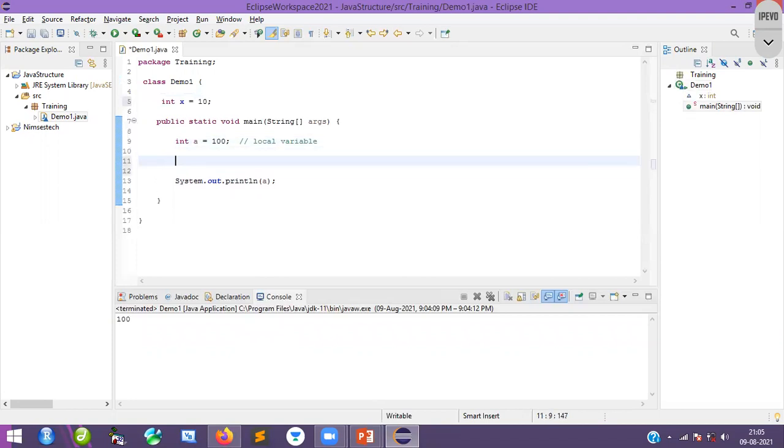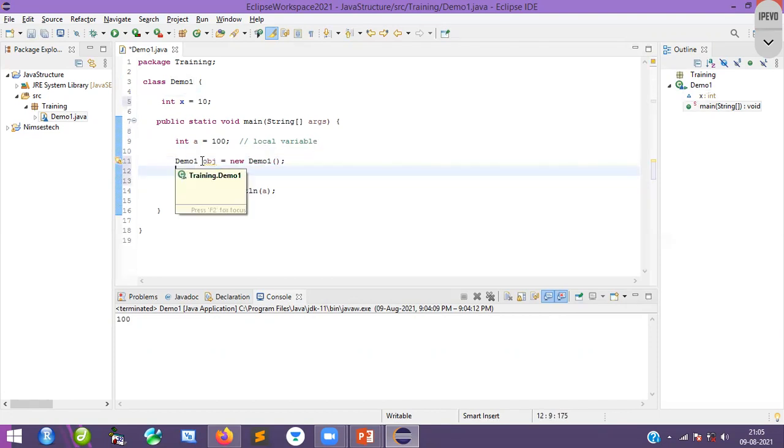So for example, I will create an object for instance variable x. For that, I will create a class demo1. Again, I will say object obj, equal to new demo1, a default constructor. Now I created an object.